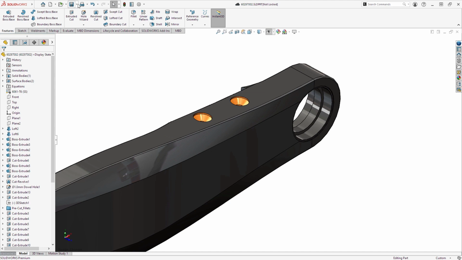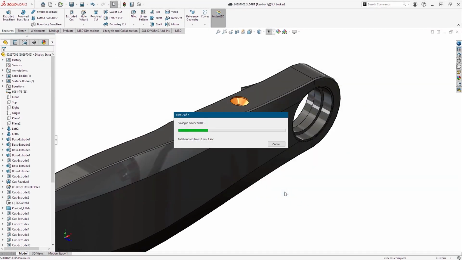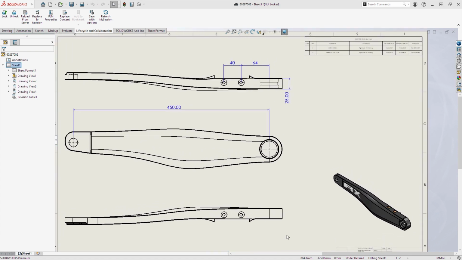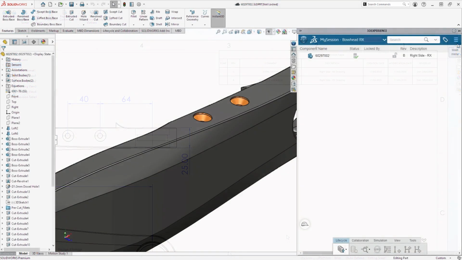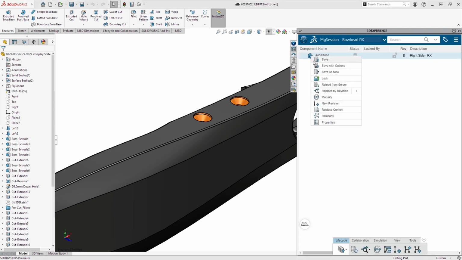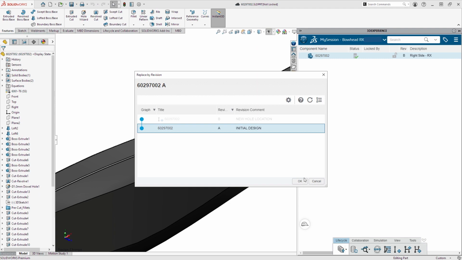When you're ready to create a new revision, it's as simple as saving. Indicate that it's a new revision, and add a comment for what's changing. Hit save, and you're done. On the drawing, the revision table automatically updates for you. There's no need for creative file names or managing new file references. Just easy access to the old revision at any time.